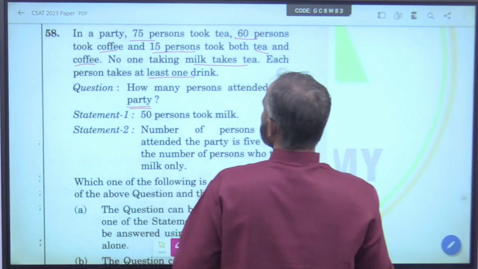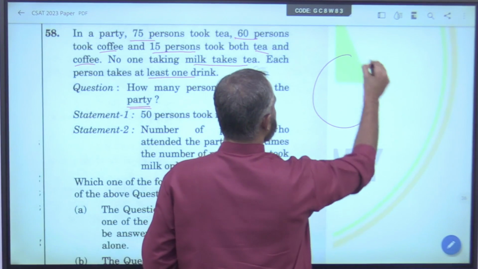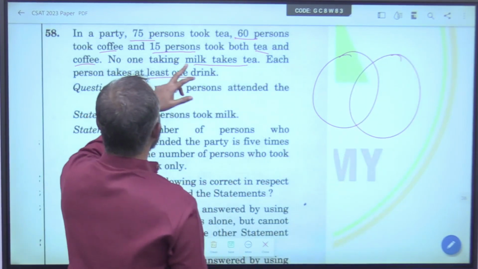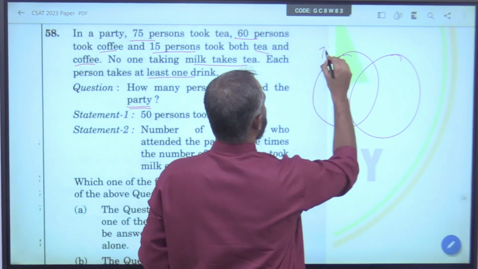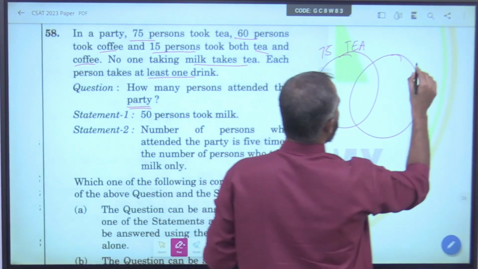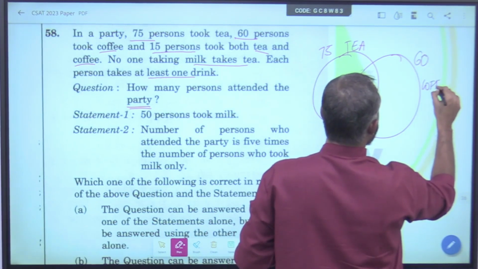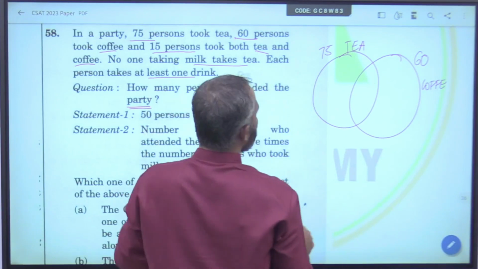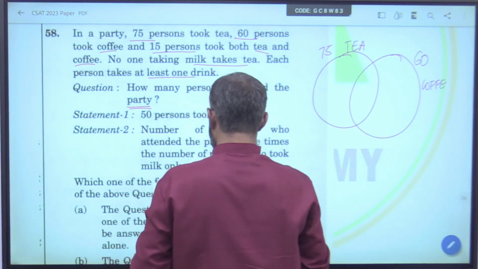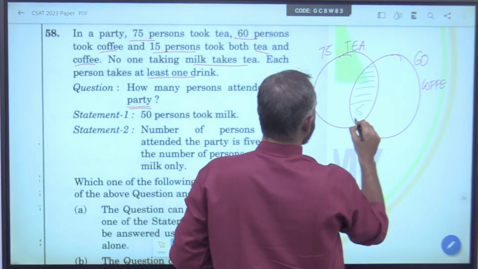He has given us 3 sets. 75 people took tea, this is 75 who took tea, and 60 persons took coffee, so this is 60 persons who took coffee, and 15 persons took both. So this intersection part is 15 persons.